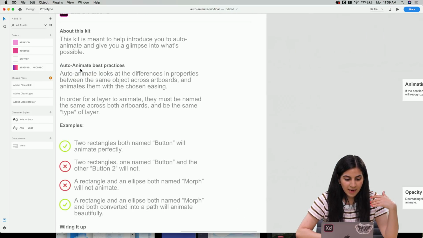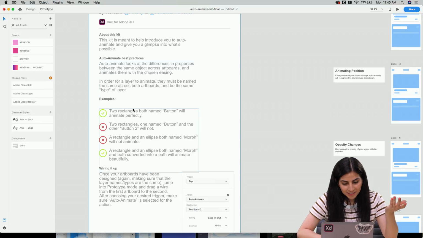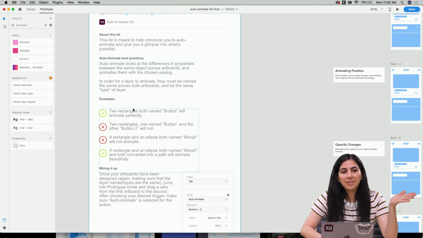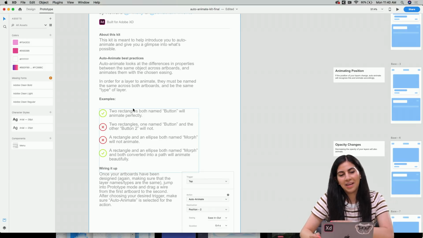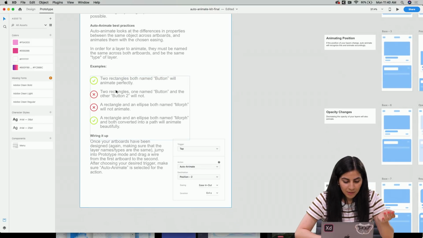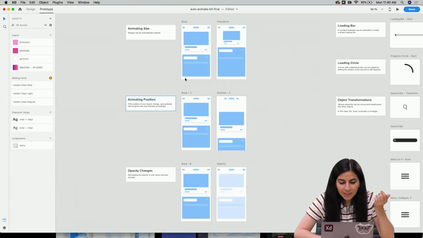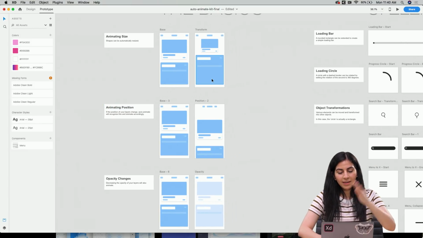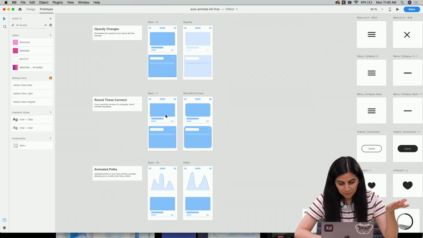So with this kit, he gives you an overview about best practices, and basically the number one tip I would give you is to make sure your layers are named the same, like the elements in your layers panel have the same name on each artboard when they animate, so that they're able to animate across the artboards. And then he has more best practices over here to help you out with that, and he shows different variations of animations you can do on XD, and they're all really cool.